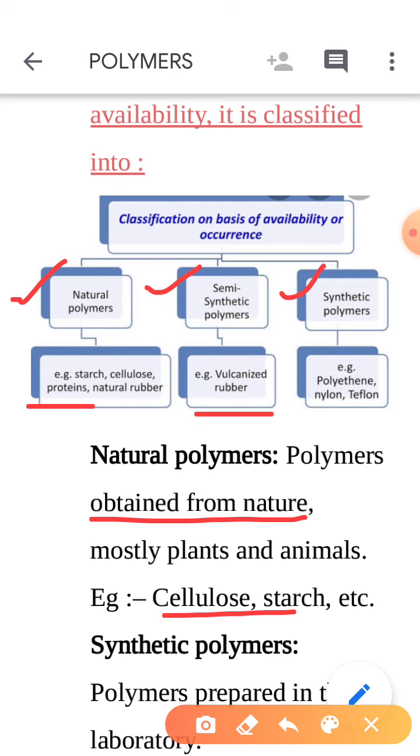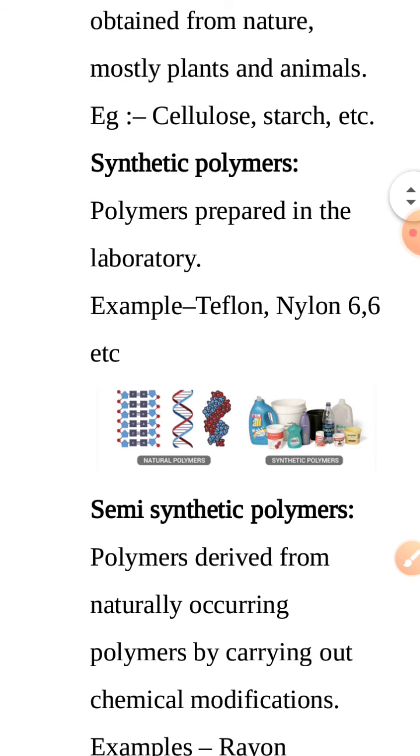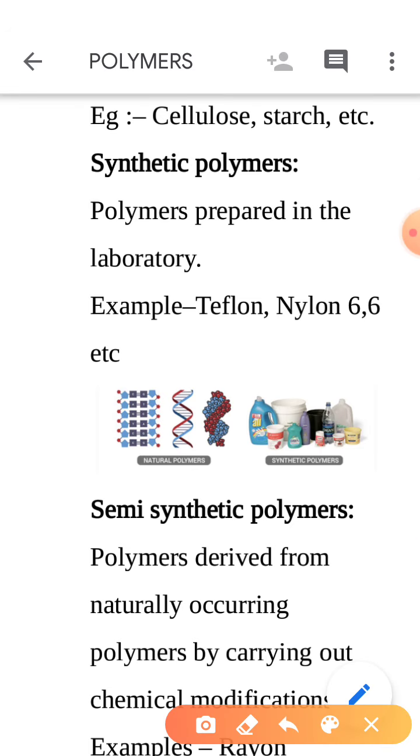Last one is synthetic polymer. Synthetic polymers are basically man-made, means artificial, like polythene, nylon present in our clothes, Teflon used in our kitchen. So synthetic polymers are prepared in the lab, and here are some examples showing natural polymers and synthetic polymers. Natural polymers are also present in our DNA.